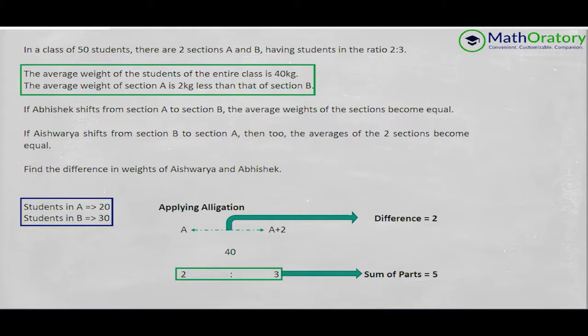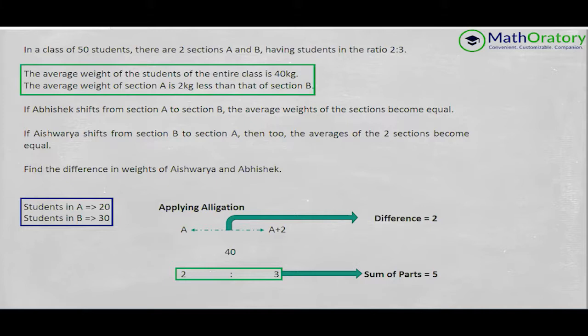How to relate these two things in allegation? If you remember the basic idea of allegation, A and 40 will have a difference corresponding to this 3, and A+2 and 40 will have a difference corresponding to this 2. But more importantly, whatever is the difference between A and 40 will be listed instead of 3, and whatever is the difference between 40 and A+2 will be listed instead of 2.